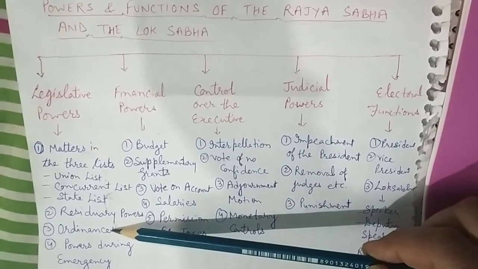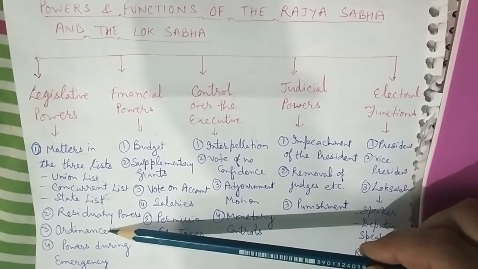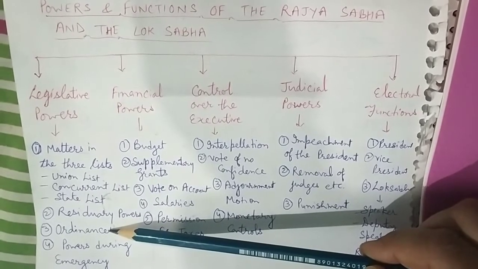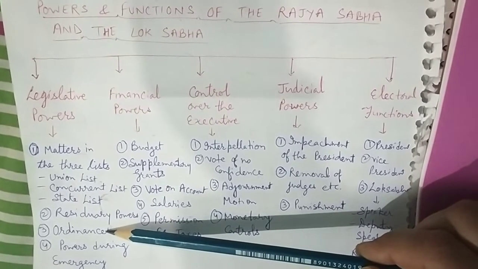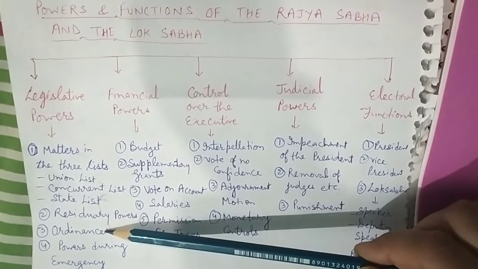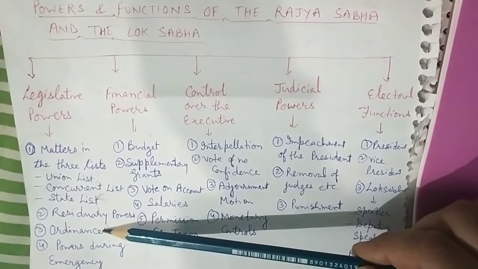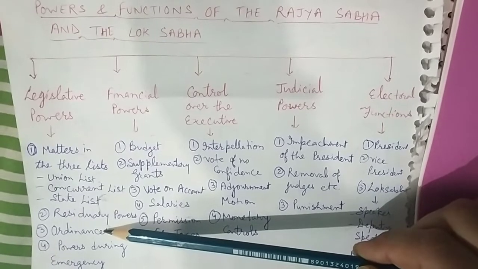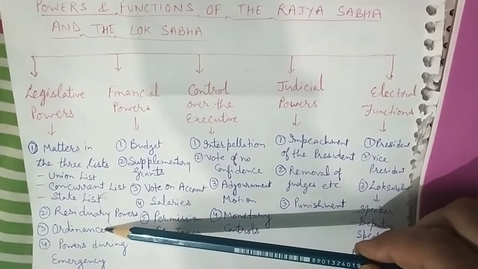Residuary power. The Parliament possesses residuary powers. It means that it can make laws with respect to all those matters which are not mentioned in any of the three lists: the union list, the state list and the concurrent list.